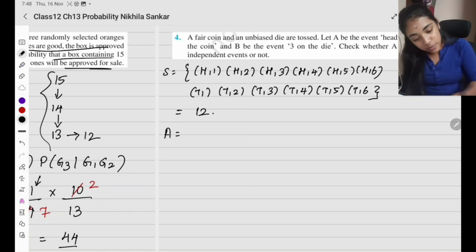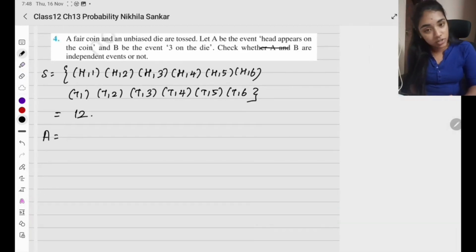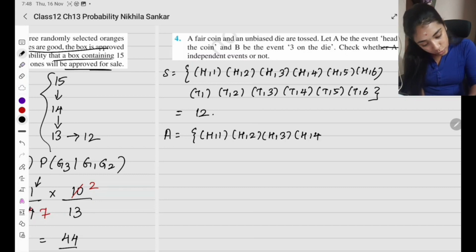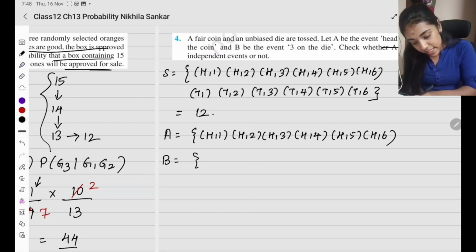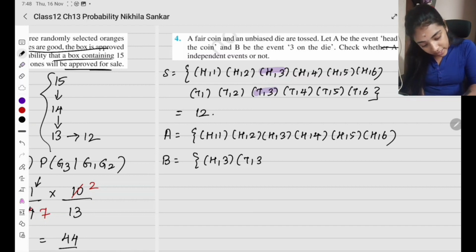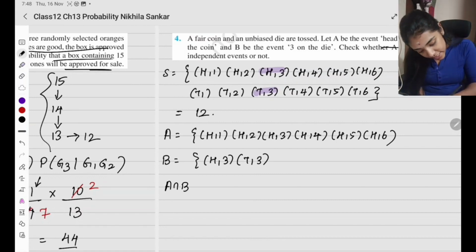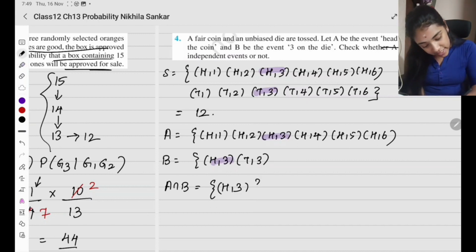Now, event A is going to be only head appears on the coin. Verum head now, what is the sample space going to be? H1, H2, H3, H4, H5, H6. Now, event B is going to be number 3 on the die. அப்ப number 3 எங்கெல்லாம் இருக்கு? H3 and T3. So I have H3 and T3. Check whether they are independent events or not. அப்ப intersection என்ன? A intersection B is going to be, I have H3. இது மட்டும் தான் common. So this is going to be the only intersection element.